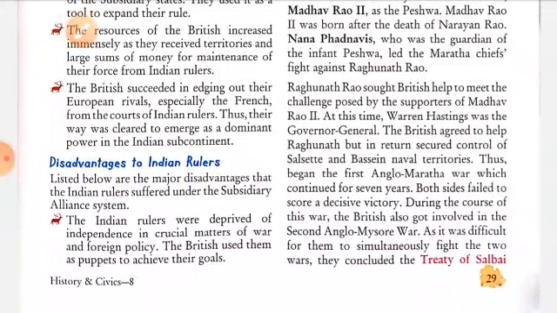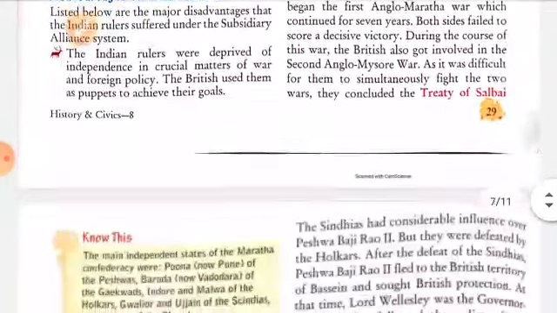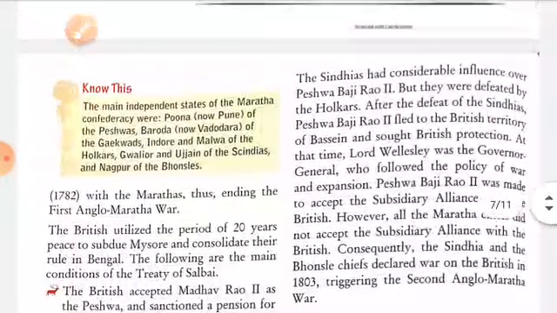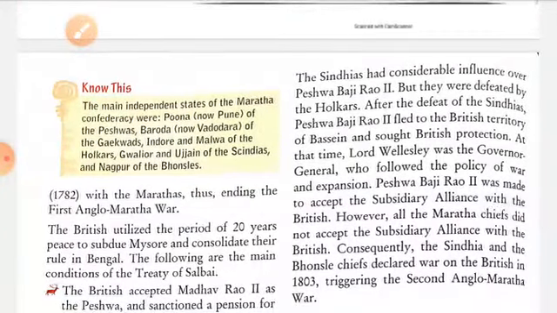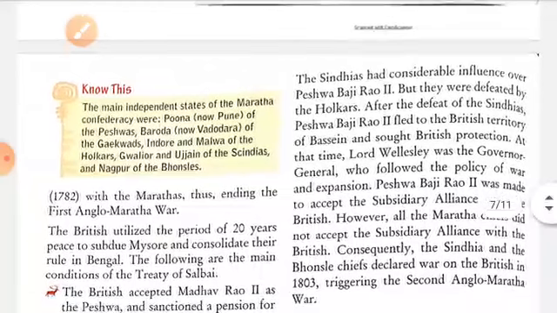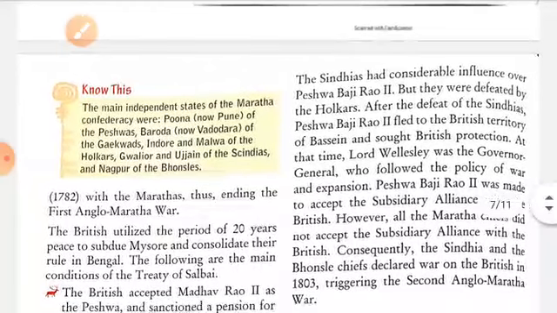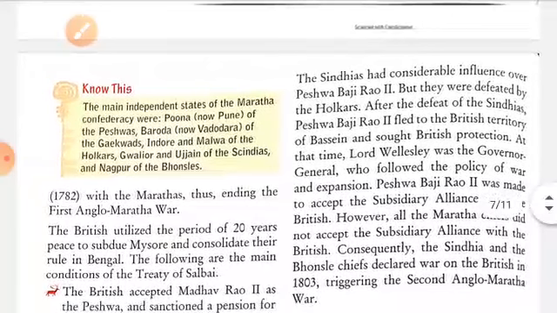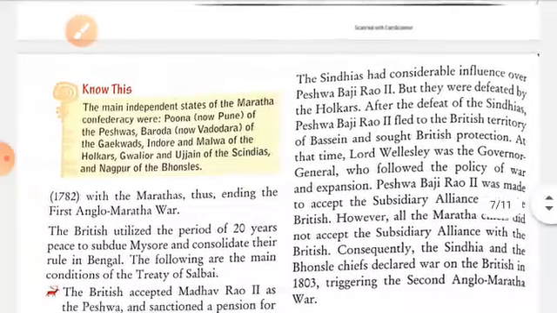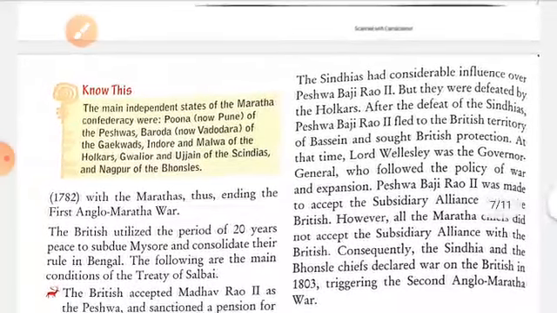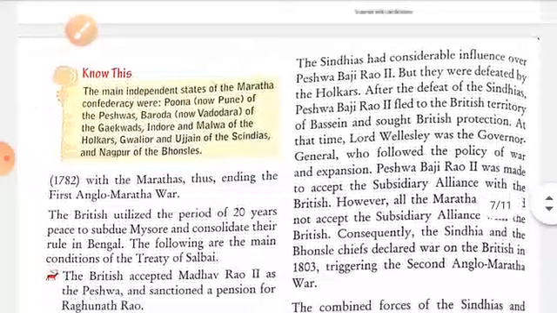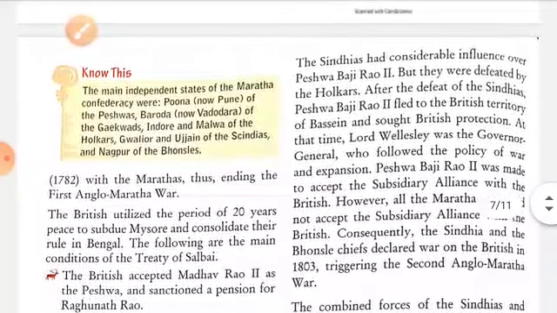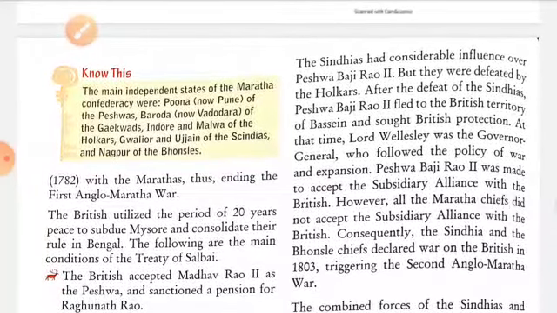in 1782 with the Marathas, thus ending the First Anglo-Maratha War. The British utilized the period of twenty years of peace to subdue Mysore and consolidate their rule in Bengal. The following are the main conditions of the Treaty of Salbai. The British accepted Madhav Rao II as the Peshwa and sanctioned a pension for Raghunath Rao.